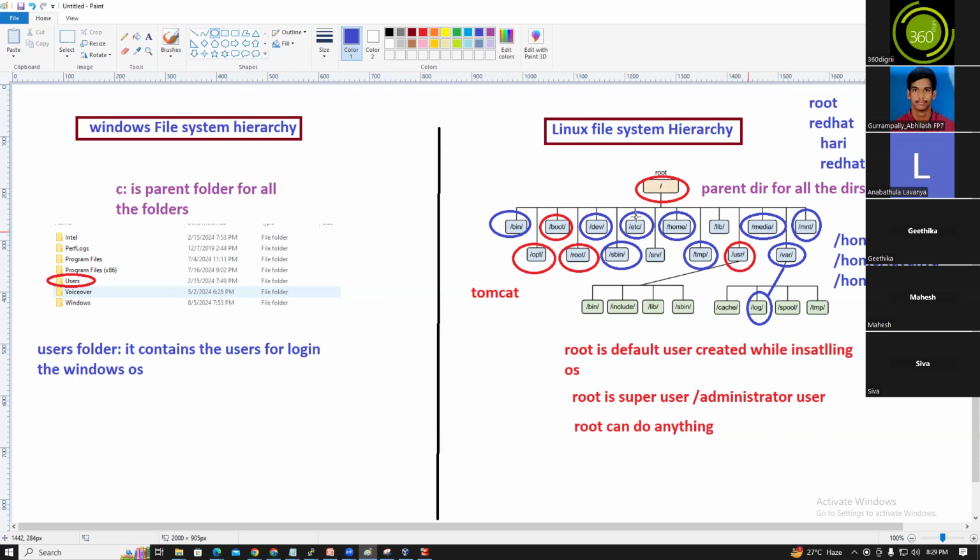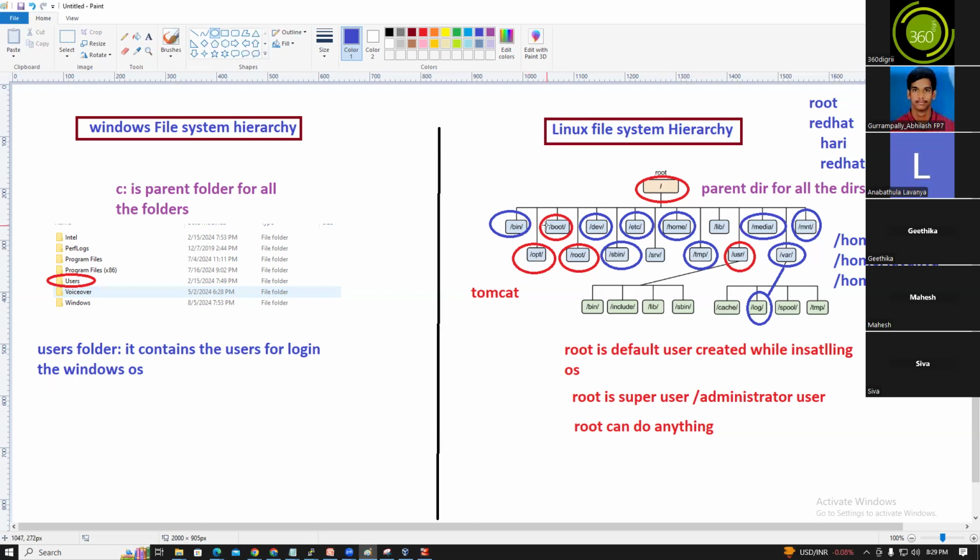Every directory has its own purpose. bin contains commands, sbin contains commands. sbin is executed only by the root user, but the bin commands can be executed by both the normal user and the root user. /opt is nothing but third party software. System related software is installed under /usr while installing the OS. Tomcat is third party software. Third party software will be installed under /opt.